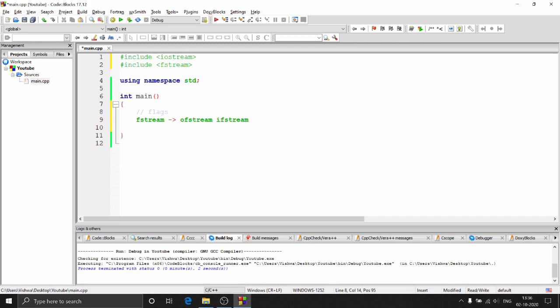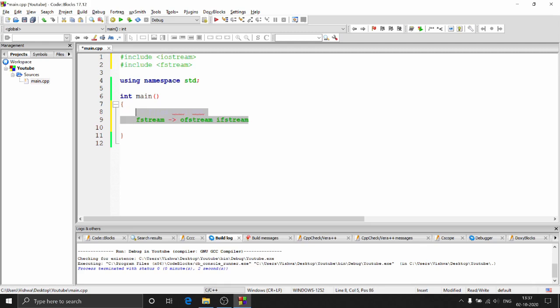Basically all these flags start with something like ios, then you have two colons, and then you have a string over here. So we'll be talking about the flag today, which is ios::app, which is nothing but the appending flag, and we'll see what append means in a short while, right? So this is about the classes. This is just an overview. We'll dig deep into it in future videos, but today we'll see how to quickly write a file, how to read a file, and what are the different ways to read from a file, right?